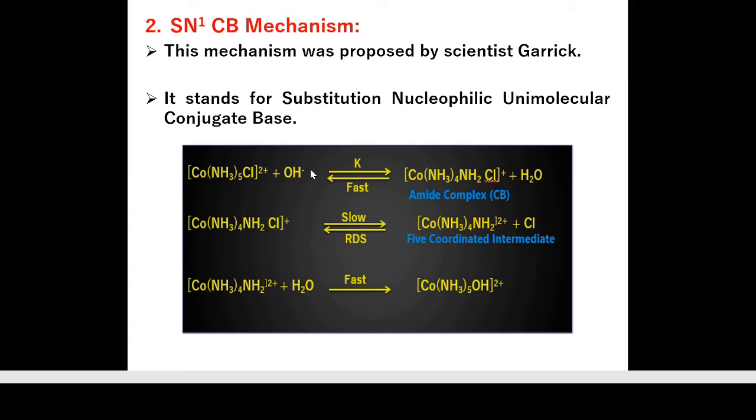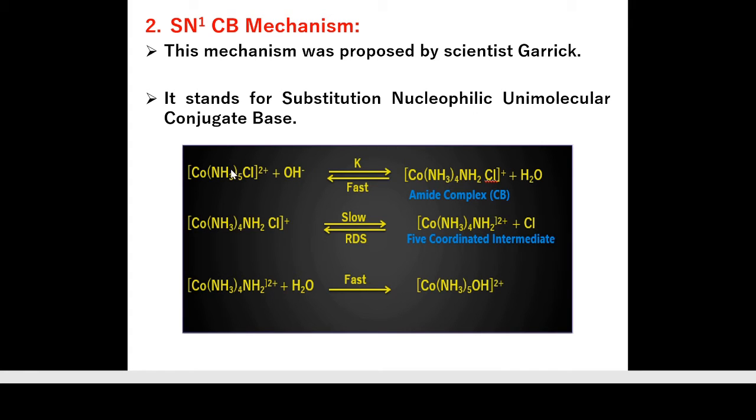Here OH minus ions abstract a proton from one of the NH3 groups which is placed opposite to the leaving group, that is opposite to Cl. After abstraction of the proton, it gives the amide complex, that is [Co(NH3)4NH2Cl]+. This amide complex is also called a conjugate base. Okay, it acts as a conjugate base. This first step is a fast step.